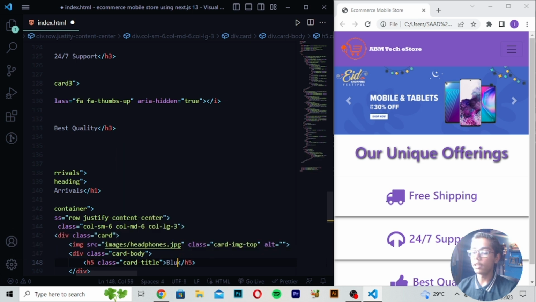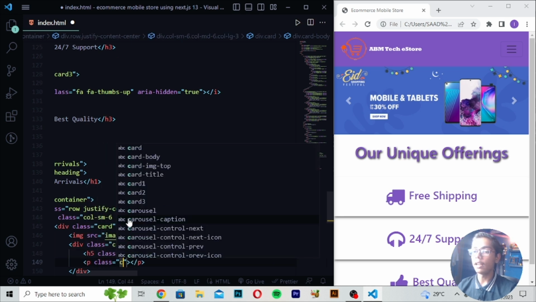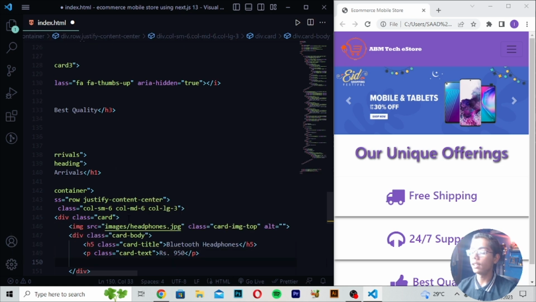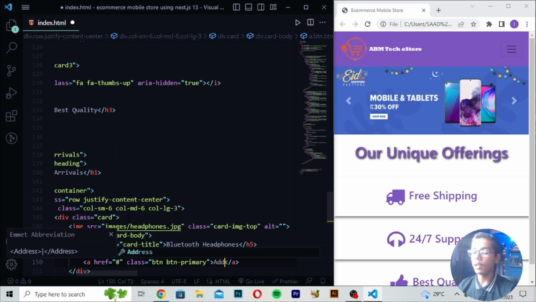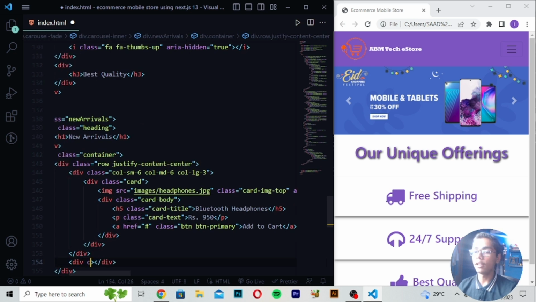In the center I will write Bluetooth headphones. Then write a p tag with class card-text, and in the center write rupees 950, so you can write the price here. Then an a tag with class btn btn-primary, and here I will write add to cart. Then move down after this tag.